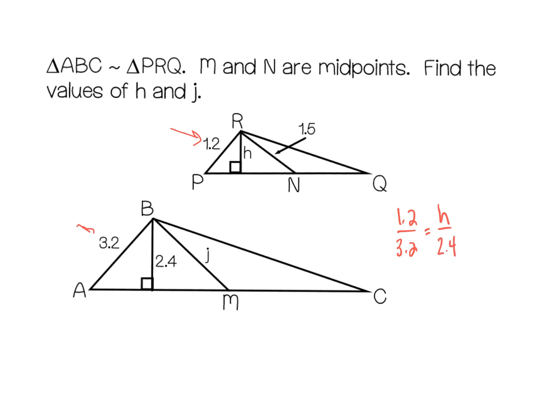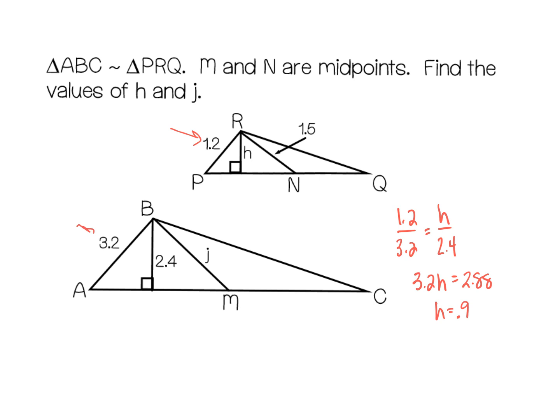All right, so just cross multiply. We have 3.2h would be equivalent to 2.88. And I get h is equivalent to 0.9. All right, so the length of the altitude up here is 0.9.